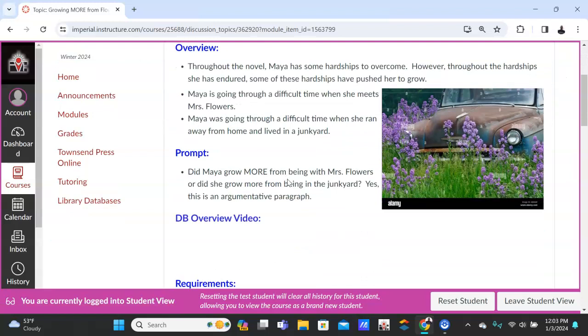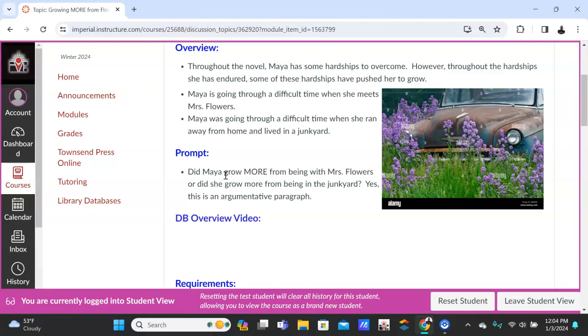So the prompt is, as you read, Maya has gone through some hardships and some rough situations, but she meets people who help her along the way with her life, where she can grow. So one of these people is Mrs. Flowers, and in another situation, she meets these kids in the junkyard. So the prompt is, did Maya grow more, the emphasis is more here, from being with Mrs. Flowers, or did she grow more from being in the junkyard, from the kids who lived in the junkyard?